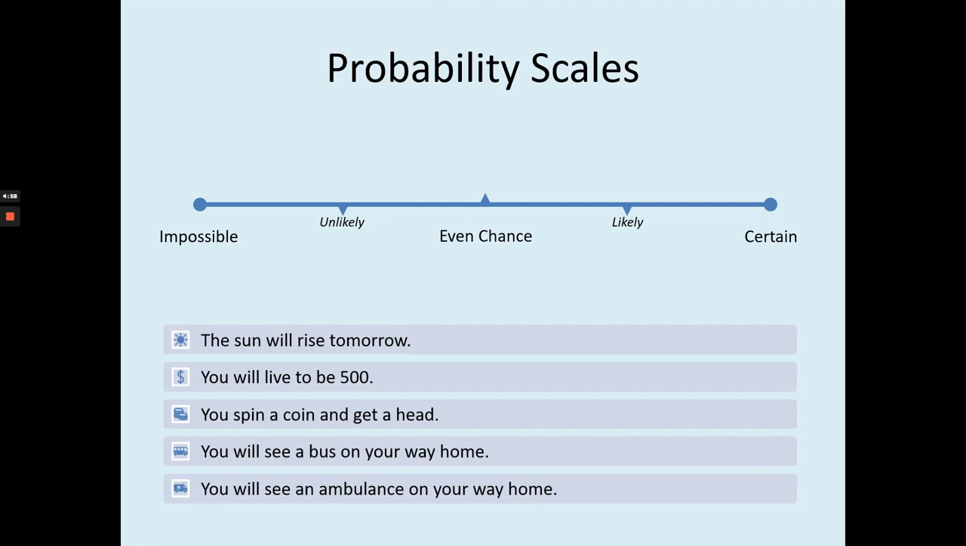Now let's have a look at the probability scale. There are some events given. The sun will rise tomorrow. Where will it land? Let's see. Oh, it will land on certain, because definitely it's going to happen tomorrow.